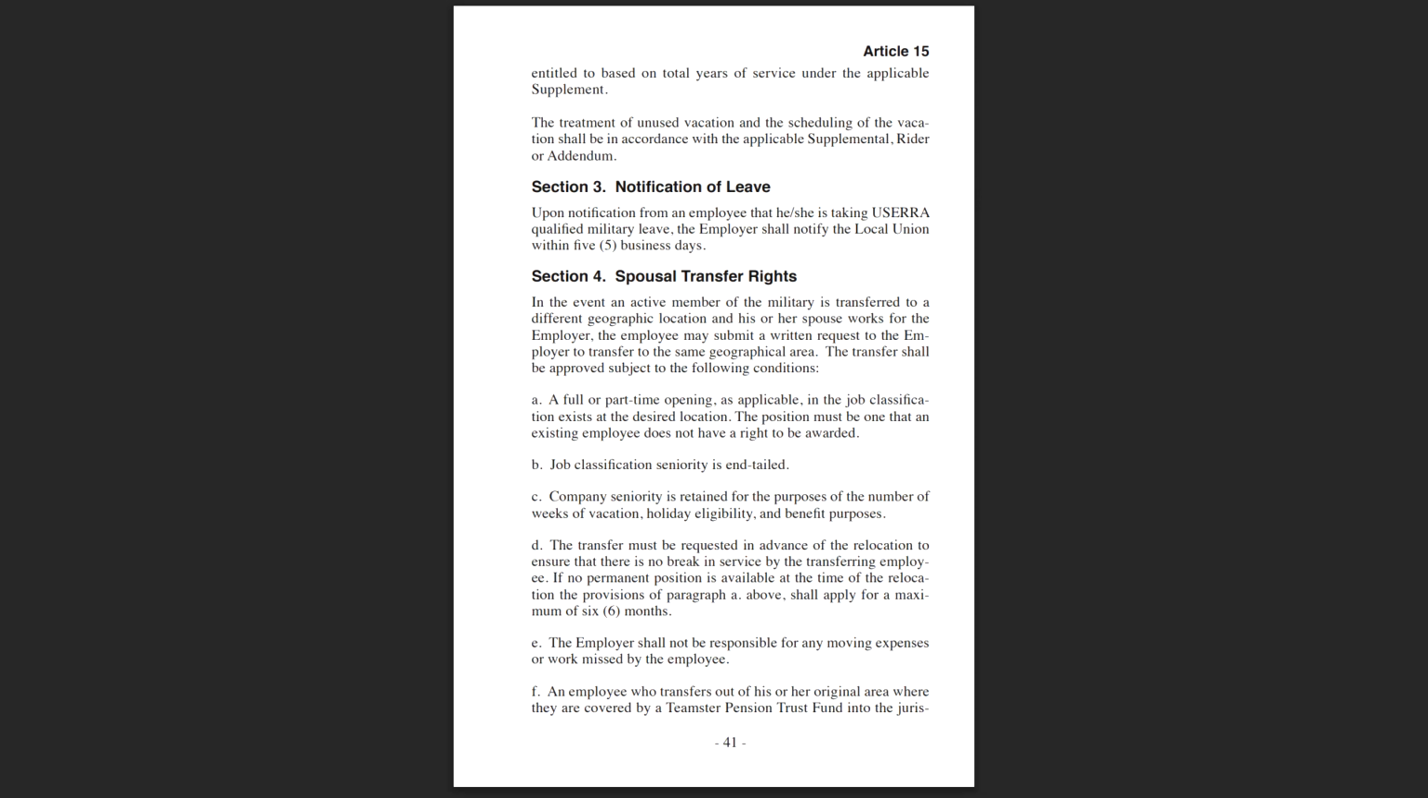Section 3. Notification of leave. Upon notification from an employee that he or she is taking USERRA qualified military leave, the employer shall notify the local union within 5 business days.